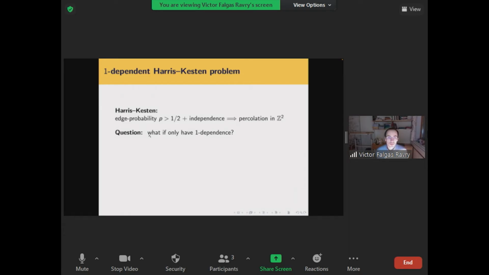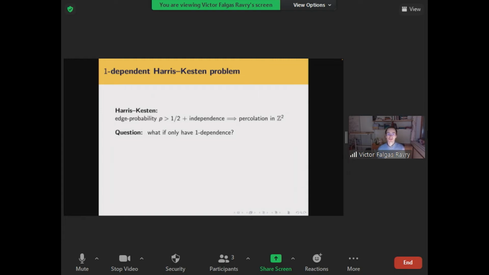And now this brings us to the problem I wanted to tell you about, namely the one-dependent Harris-Kesten problem. So if you cast your mind back to the Harris-Kesten theorem, which I stated earlier in this talk, the Kesten part of the theorem essentially said the following. If you have a random graph model on the square integer lattice, in which the edge probability p is strictly bigger than a half, and each edge is open independently at random, independently of all the other edges, then you have percolation on Z squared, that is, you have the existence of an infinite connected component of open edges.